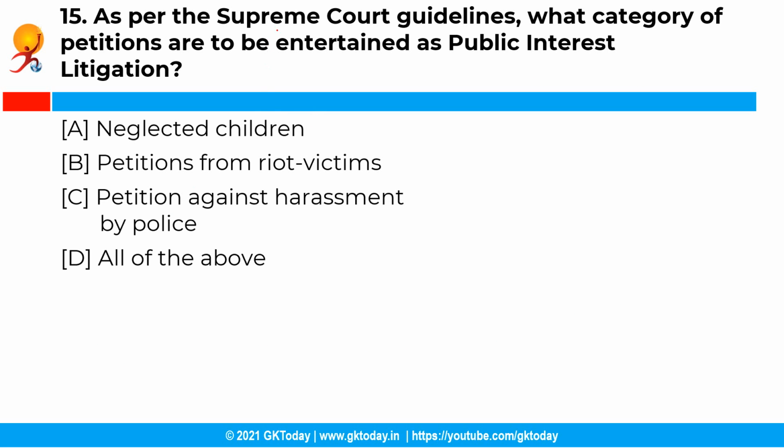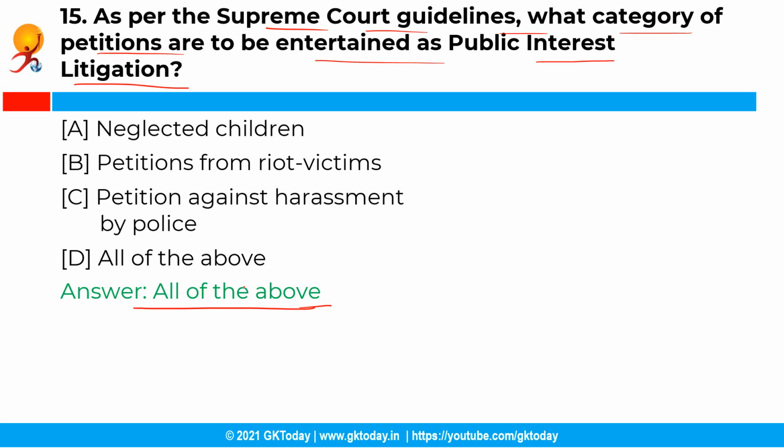Now the next question is, as per the Supreme Court guidelines, what category of petition are to be entertained as public interest litigation? So you have the following options and the correct answer is option D, that is all of the above. So following are some of the categories of petitions that can be entertained. Firstly, bonded labor matters. Secondly, neglected children. Thirdly, non-payment of minimum wages to workers and exploitation of casual workers. Further, petitions from jails complaining of harassment and petitions against police for refusing to register a case or harassment by police and death in police custody.